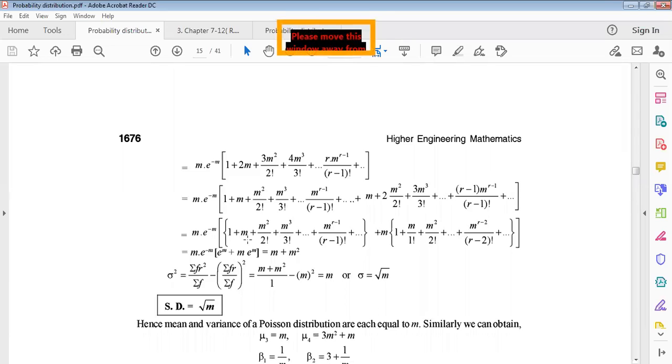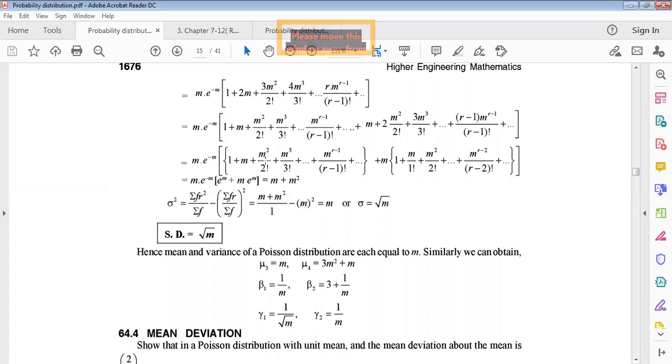So we can close the first series in a bracket, and taking m common from every term of the second series, we get m into the second bracket. This is the second series. So this is another series of what? e to the power x: 1 plus x plus x square by factorial 2 plus x cube by factorial 3, in this way. This is the infinite series of e to the power x. That means e to the power m will be the result for the first series. And the second series will be another series of e to the power m, right? So m into e to the power m. Combined, we can write m plus m square.